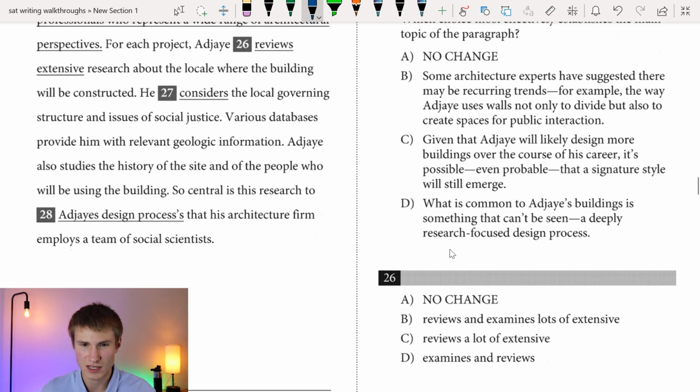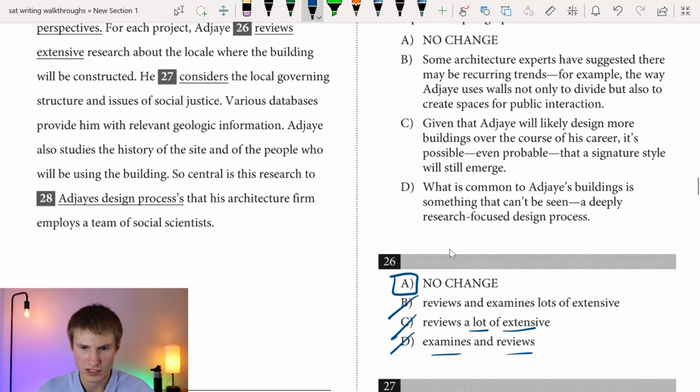Our options are reviews extensive research, or reviews and examines lots of extensive, that's wordy. C, reviews a lot of extensive research. Once again, extensive means the same thing as a lot, so that would be being repetitive or redundant. Examines and reviews means the same thing, so that's repetitive or redundant. Our answer there would be A, to avoid repetition and redundancy. All right, moving on, we have he considers.